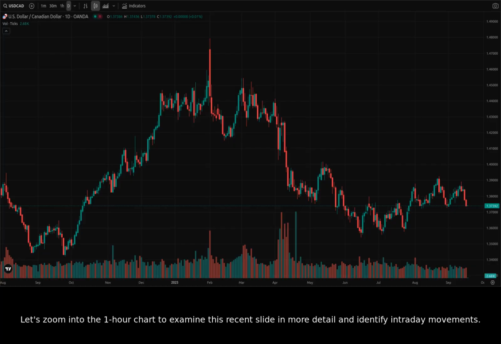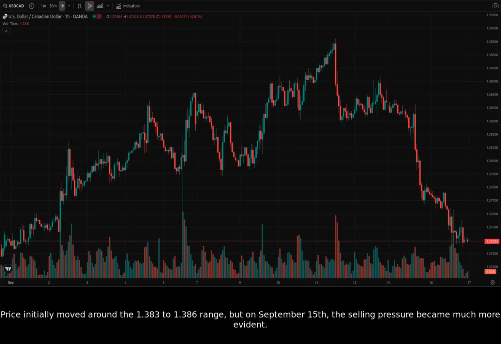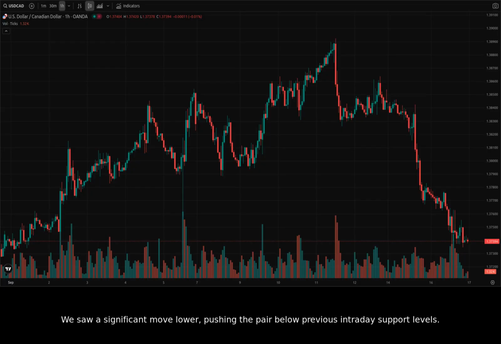Let's zoom into the 1-hour chart to examine this recent slide in more detail and identify intraday movements. Looking at the 1-hour chart, specifically from September 11th, we observe a general downtrend. Price initially moved around the 1.383 to 1.386 range, but on September 15th, the selling pressure became much more evident. We saw a significant move lower, pushing the pair below previous intraday support levels.